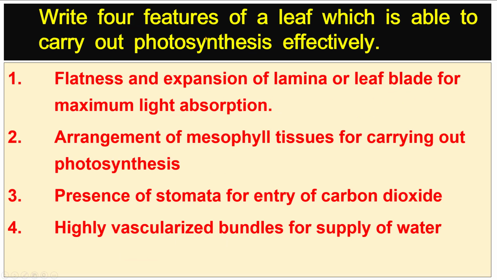Write 4 features of a leaf which is able to carry out photosynthesis effectively. Number 1. Flatness and expansion of lamina or leaf blade for maximum light absorption. Number 2. Arrangement of mesophyll tissues for carrying out photosynthesis. Number 3. Presence of stomata for entry of carbon dioxide. Number 4. Highly vascularized bundles for supply of water.